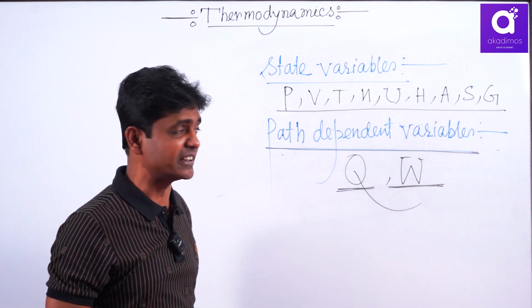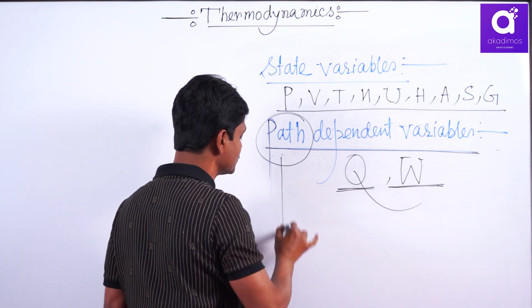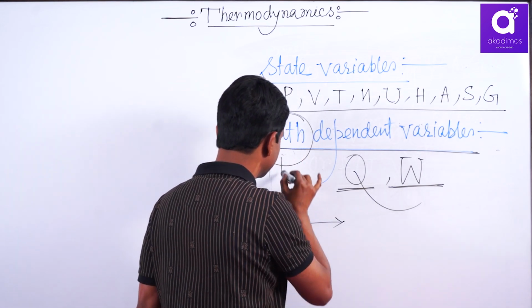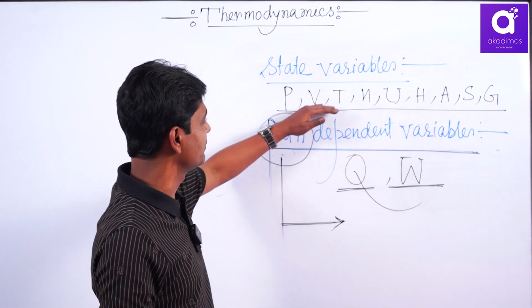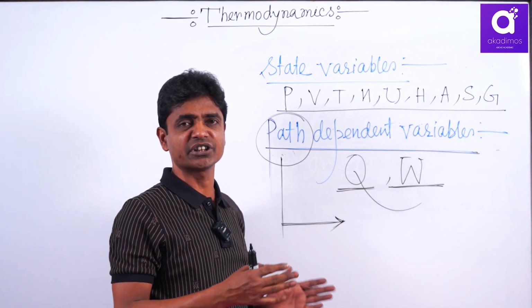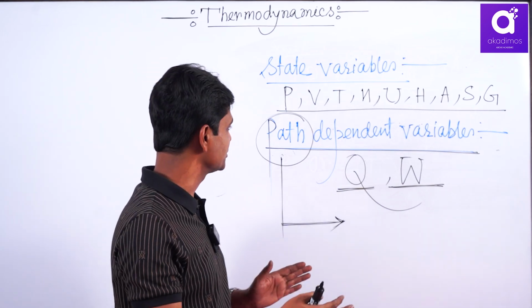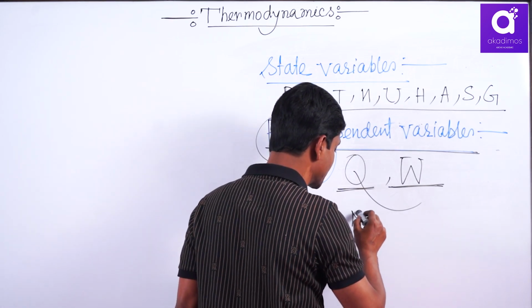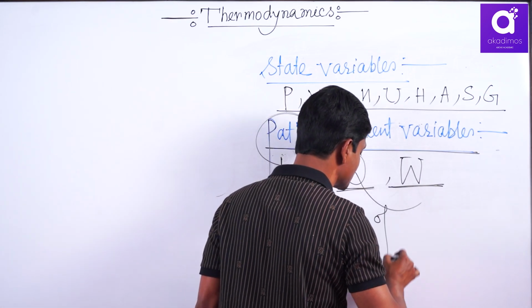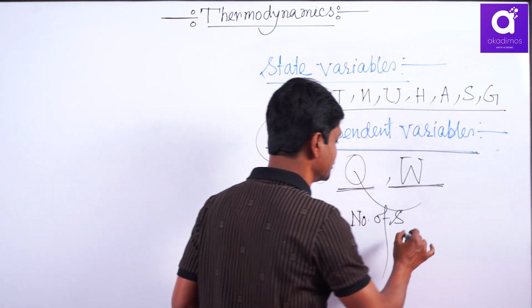Now the question is, what is a path in thermodynamics? Actually here in thermodynamics, the change is the change in fundamental variables, that is pressure change, volume change, temperature change, number of moles change. Path here is the number of steps you follow for a particular change.